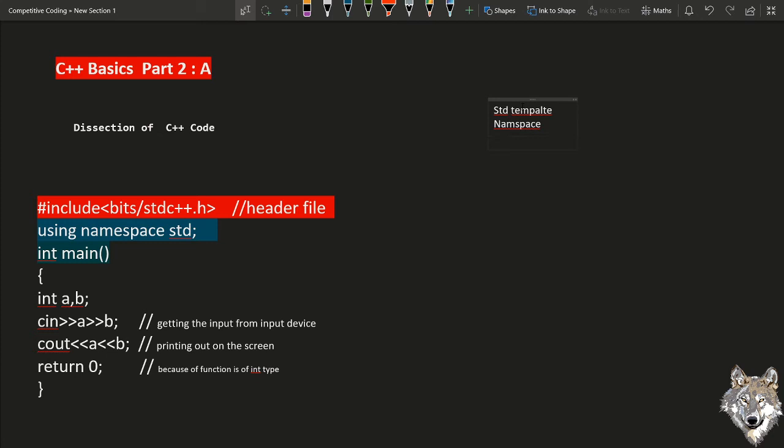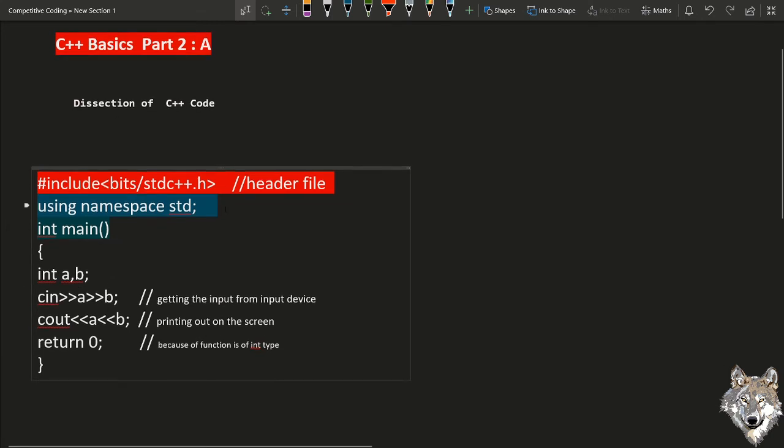Basically namespace is used to deal with cin and cout, which are the input and output for C++. Okay, that is done, namespace. So we are basically importing using namespace from the standard library std. Okay, there is int main.